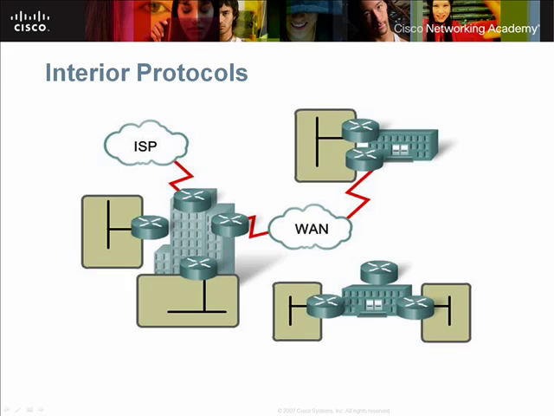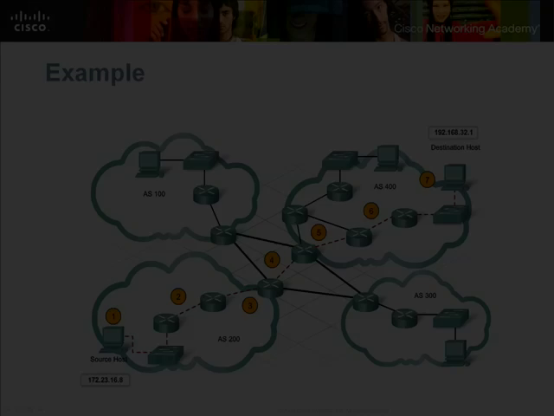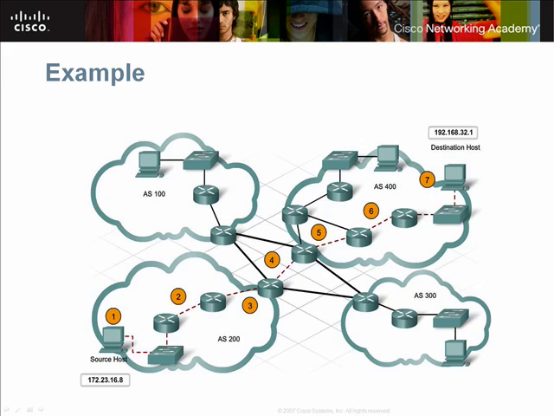Now, let's look at an example that brings these concepts to life. In this example, the process of packet forwarding is shown. The source host at IP address 172.23.16.8 is sending information to the destination host at IP address 192.168.32.1. In step number 1, the source, which is in Autonomous System 200, sends a packet to the destination in